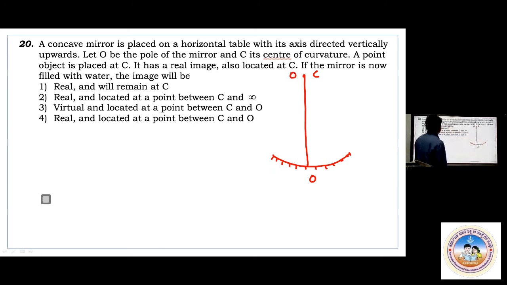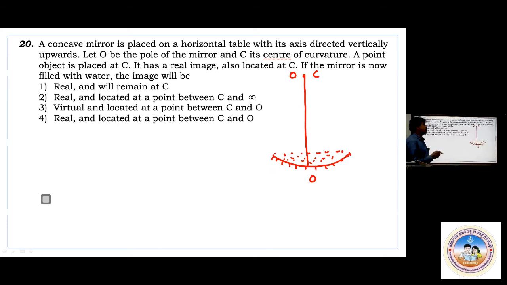When you place the object at C, you know very well, the image will also be formed at C only. Now, if the mirror is filled with water, focal length doesn't change. But this lower part of the mirror appears to be raised. Means it cannot be at O. It will be just below it. Below it means it should be real and located at a point between C and O.